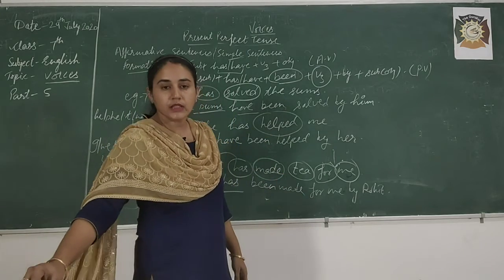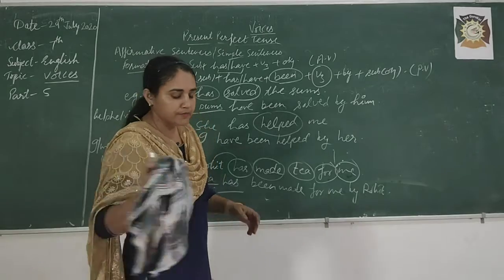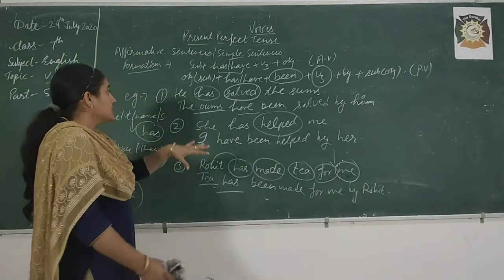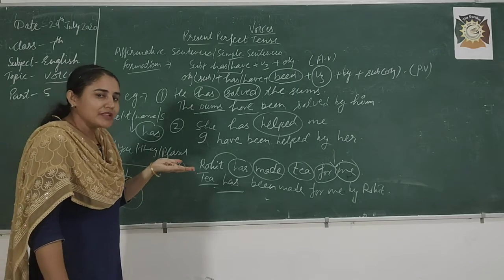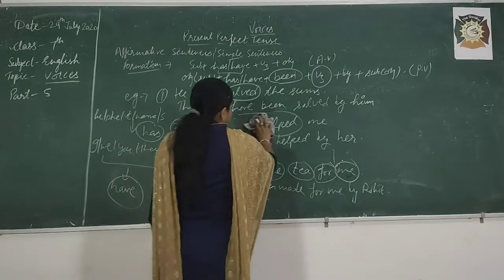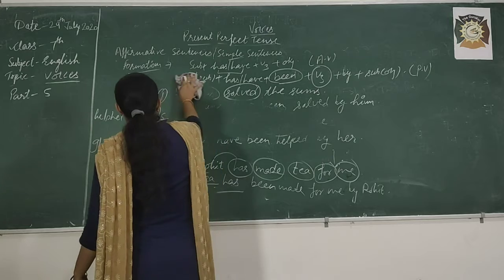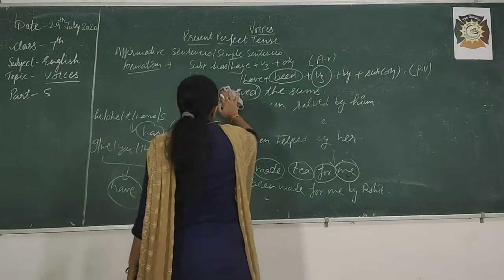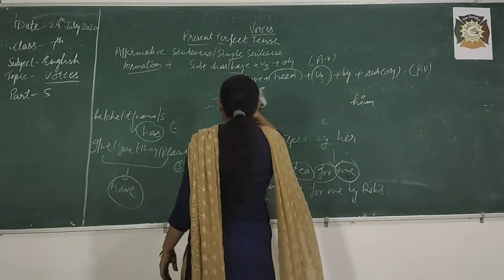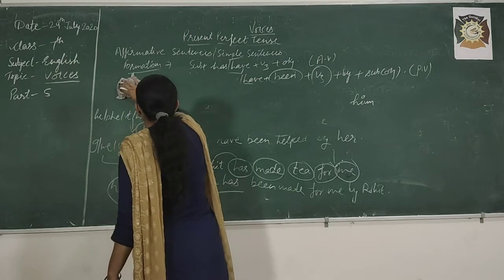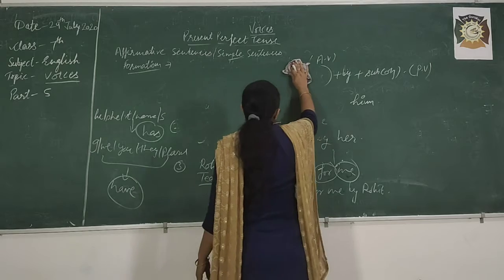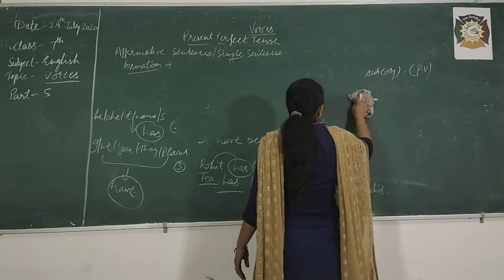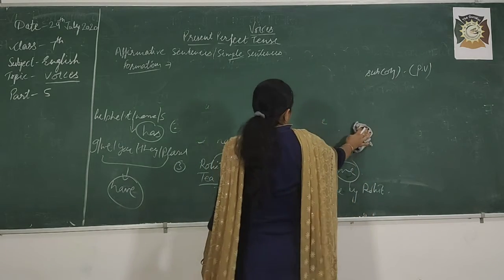Now we will go with the negative sentence. Good. So in this tense we are using has, have as helping verb. So what will be the negative formation? So try to write the formation of the negative sentence of present perfect. In simple, we are using has, have as helping verb. In negative, what word will come extra? What is that?